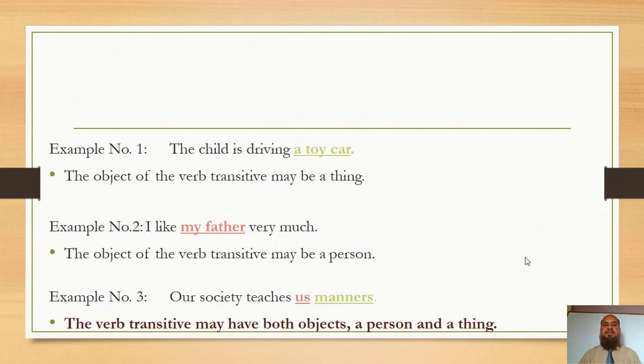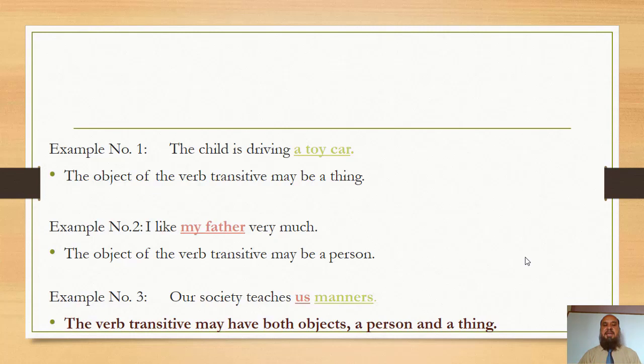Dear students, I am giving you more examples. Now you will have to find the type of the object. Example number 1 is, the child is driving a toy car. I like my father very much. It is example number 2. And example number 3 is, our society teaches us manners. You will have to identify the kind of the object in the given examples.